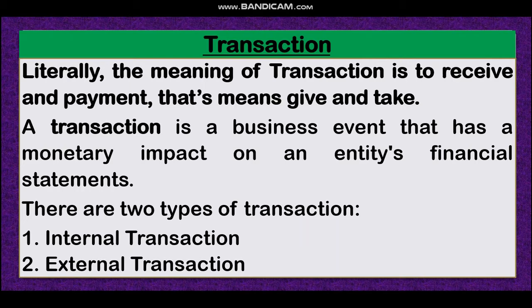Dear student, there are two types of transaction: internal transaction and external transaction. Internal transaction means the transaction which occurs within the organization, like depreciation of any asset. That means for this transaction there are no parties related to outsiders. It is an internal transaction of the organization. On the other hand, if you purchase goods or sell goods, this is an external type of transaction.